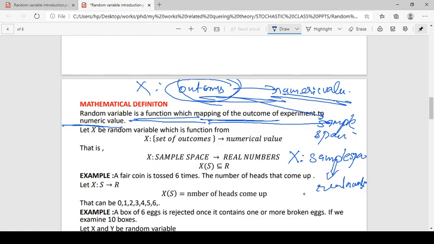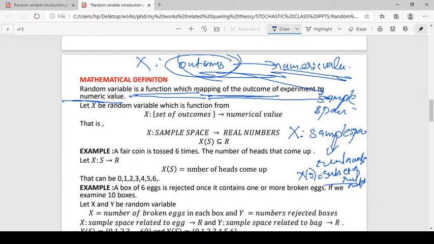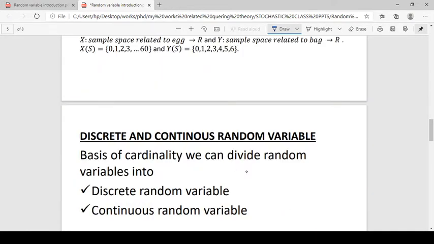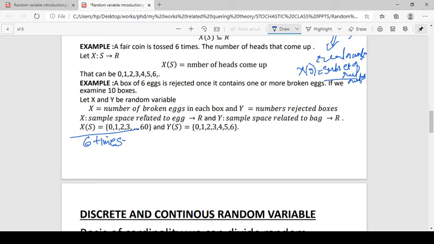So the image of this function is a subset of the real numbers. I will explain one example. We have a coin, and we toss the coin 6 times. We need to find the random variable for the number of heads.